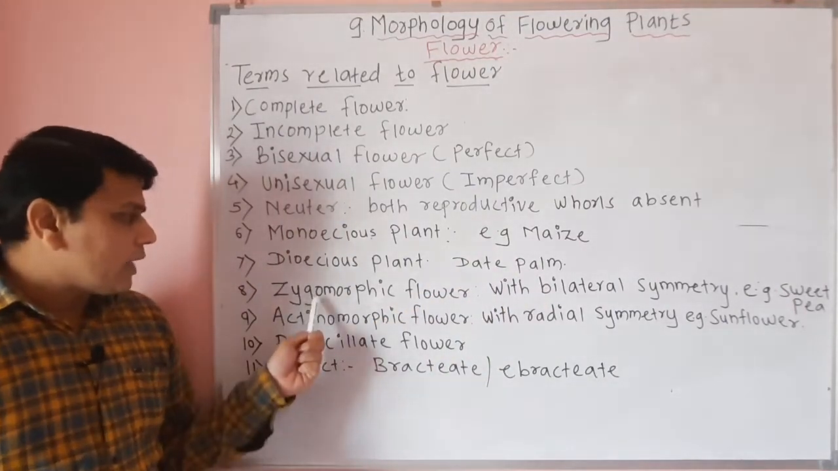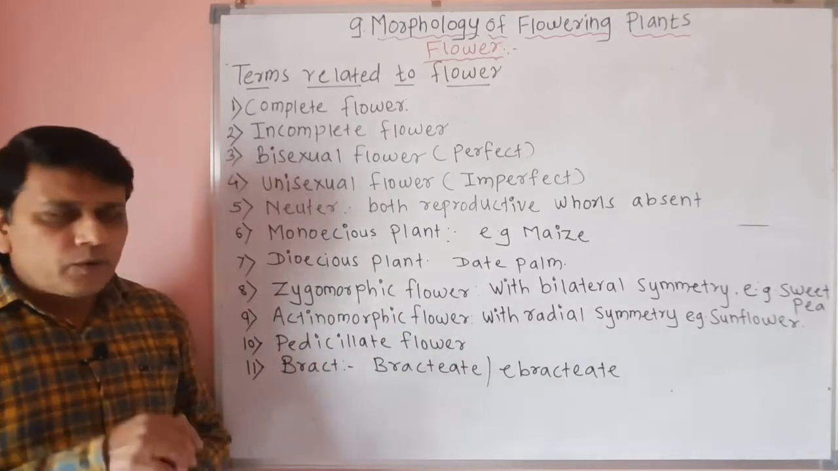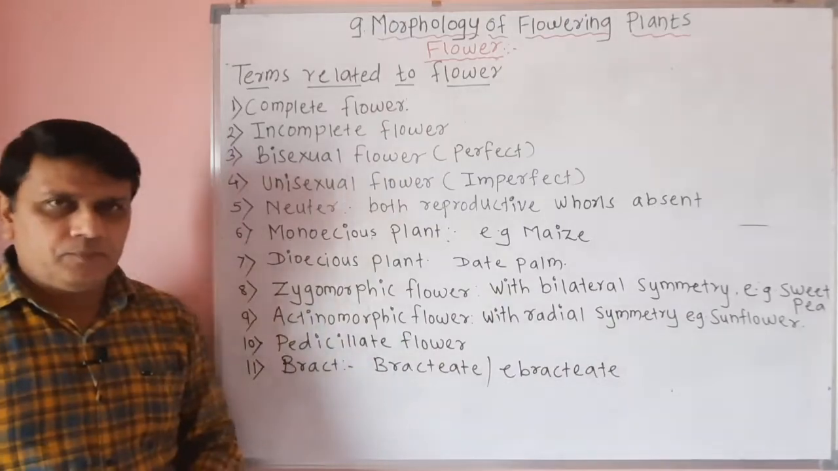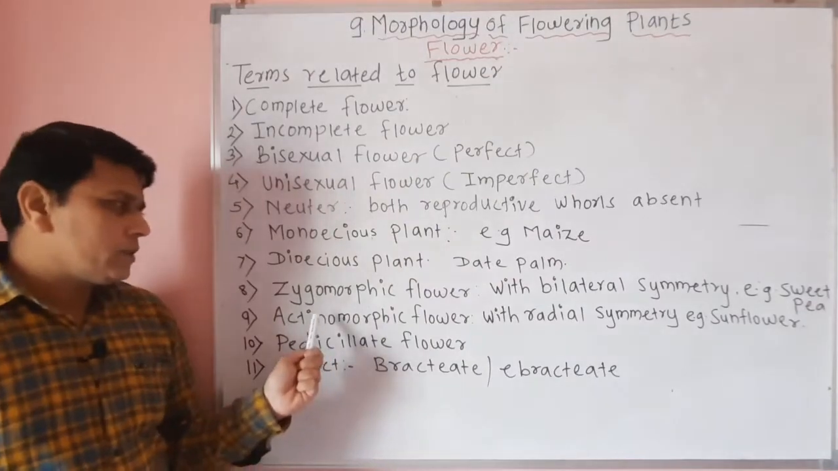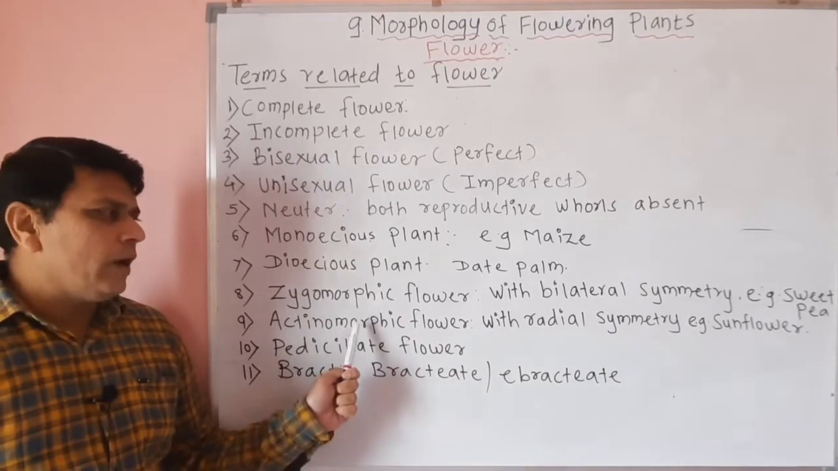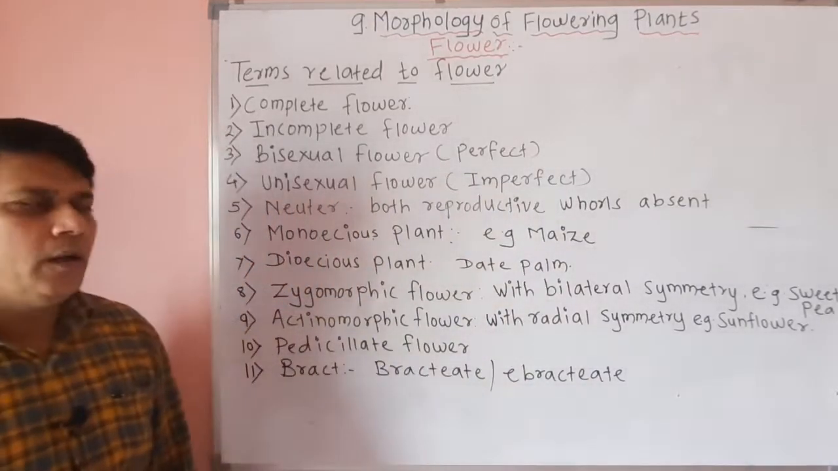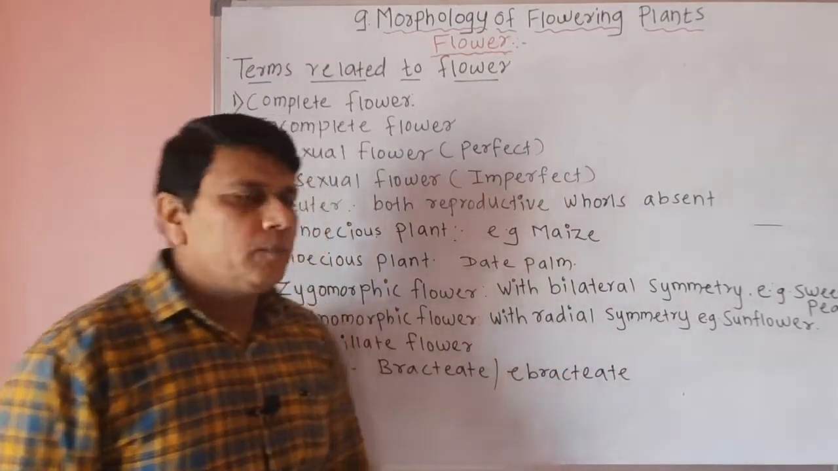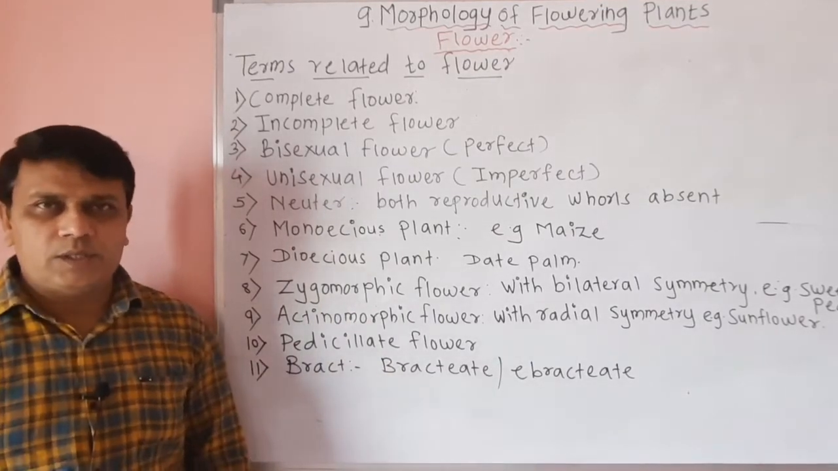Then flowers are zygomorphic. Zygomorphic flower means the flowers show bilateral symmetry. An example of it is sweet pea. While some flowers are actinomorphic. Actinomorphic flower means the flowers show the presence of radial symmetry, and such radial symmetry is found in sunflower, and the flowers are called actinomorphic flowers.